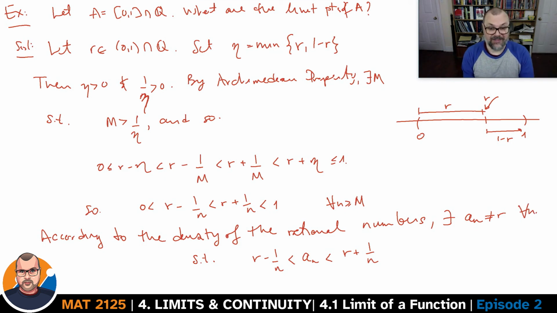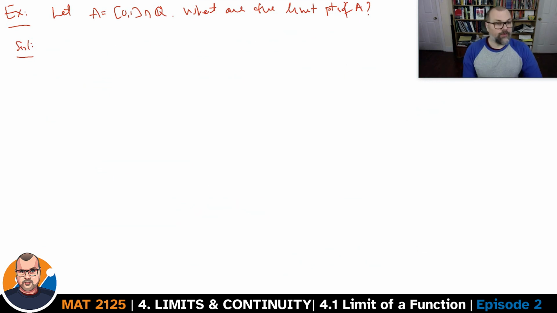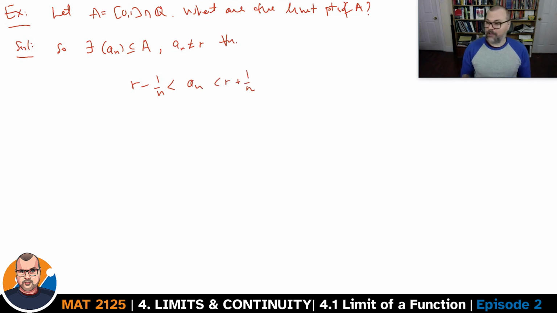So you can find some number a_n in A, not equal to r, that is sandwiched or squeezed by these two things. This is true for every n. What we've done here is we've built a sequence a_n where every term is different from r. Now this sequence converges to r, by the squeeze theorem.